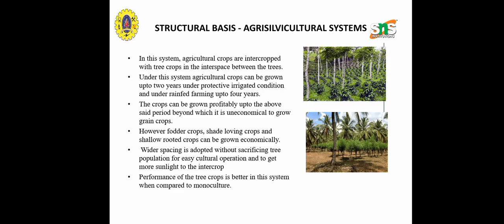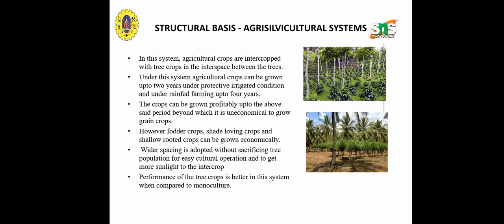Based on the types of agroforestry system, it includes farm forestry, extension forestry, rehabilitation, and recreation forestry. And coming to the classification of the agroforestry system, it will include a structural basis, functional basis, socio-economic basis, and an ecological basis.